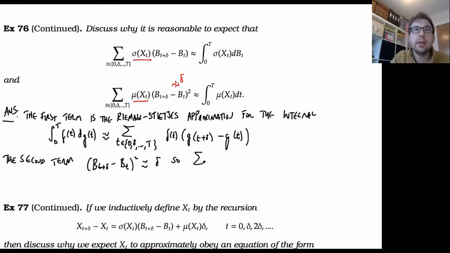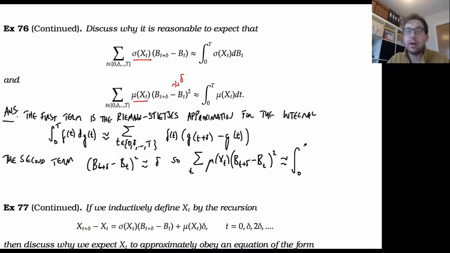So the sum over t of mu of x of t, b of t plus delta minus b of t is approximately the integral from 0, well, let's say like this, is approximately the sum of x of t delta, okay? Because if this doesn't change too fast, then we could think of each of these being approximately linear. We're essentially taking these rectangles and then looking at the heights being mu x of t. All right, so that's very unrigorous, but it gives us essentially the key ideas which are going on here.